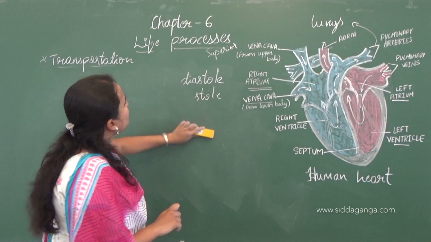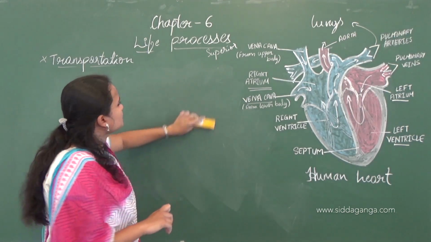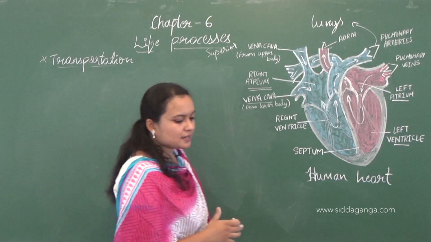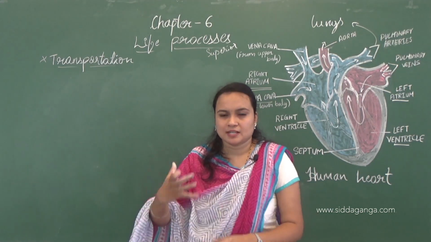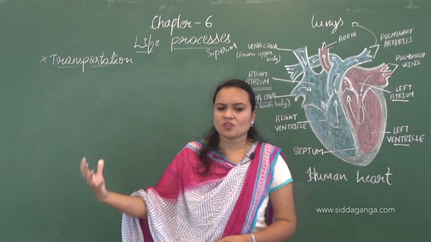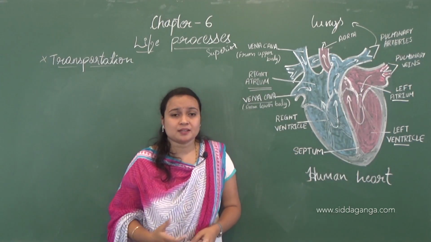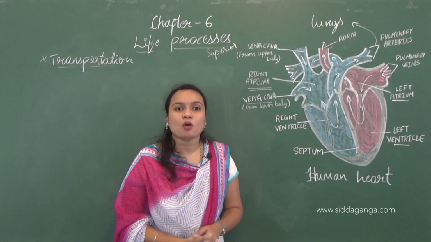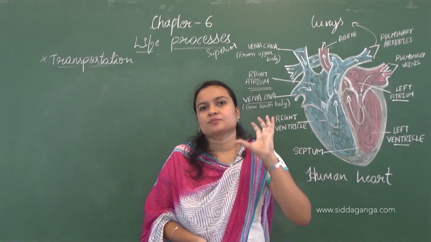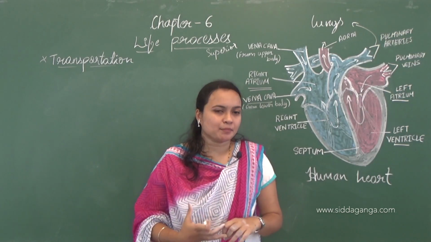And as I said, in all types of organisms there will be different types of transport systems. As the organisms become more complex, the organs also become specialized and complex.